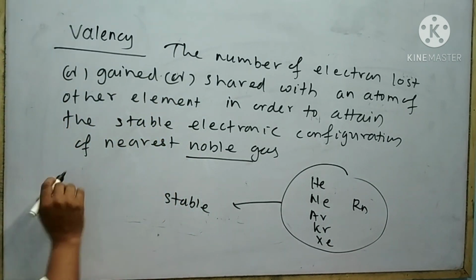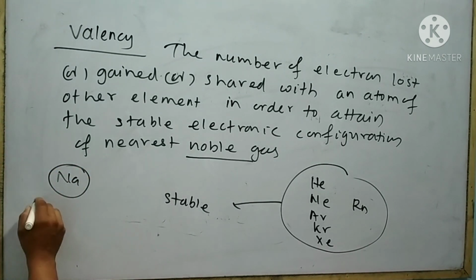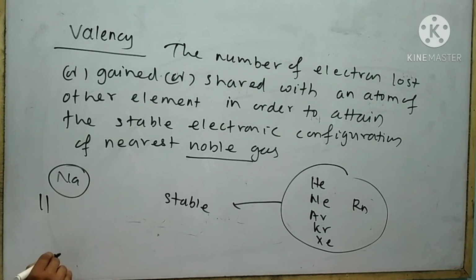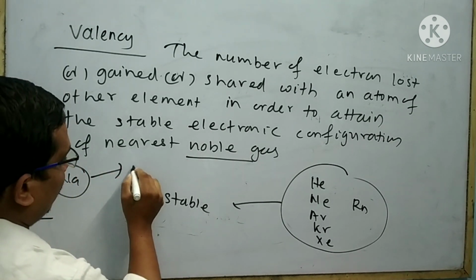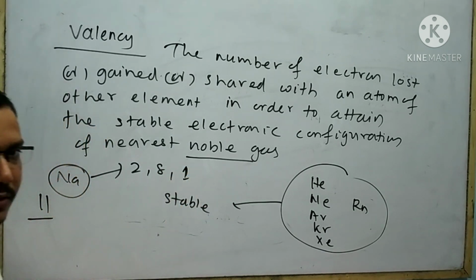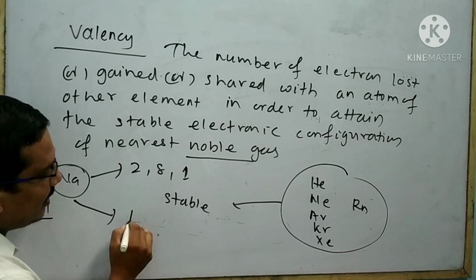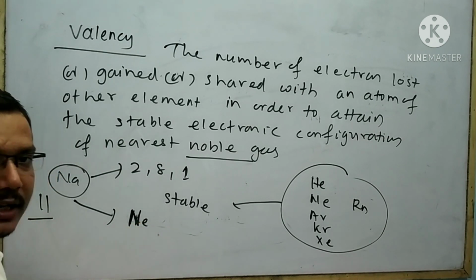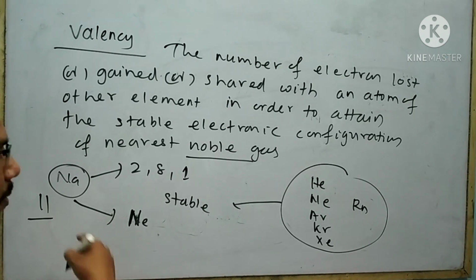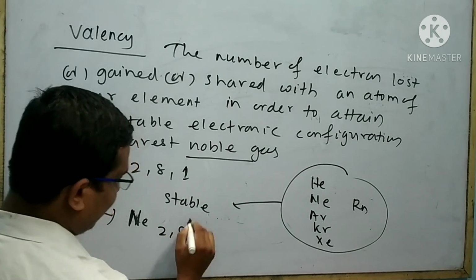For example, the element sodium. Its atomic number is 11. Atomic number means the number of protons. The element sodium having atomic number 11, its electronic configuration is 2,8,1. The sodium atom has a tendency to attain the electronic configuration of neon, because neon is the nearest noble gas to sodium. Neon has the electronic configuration 2,8.